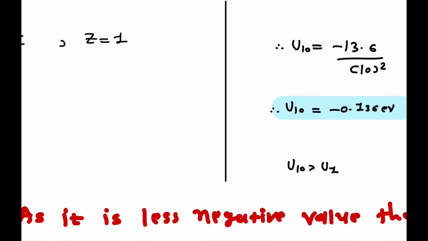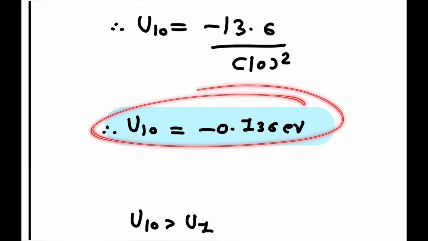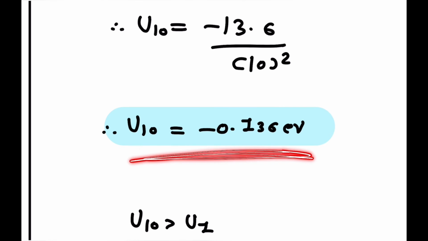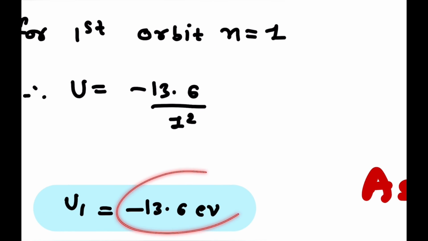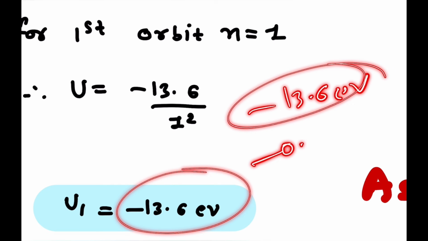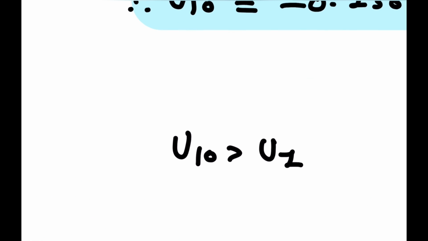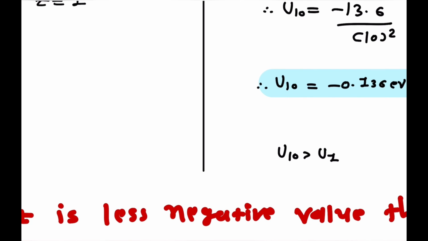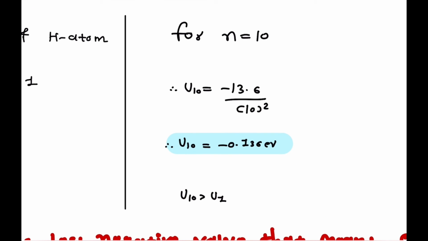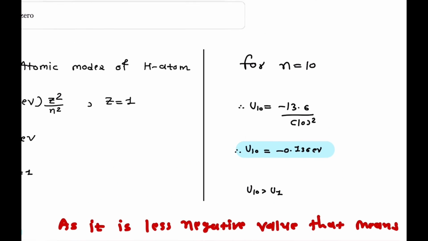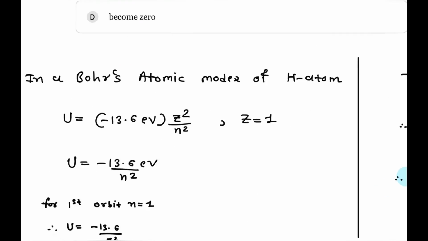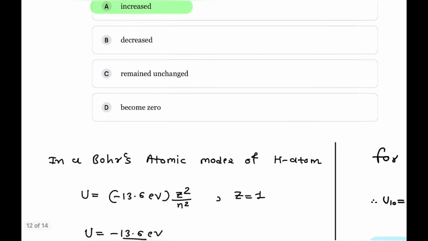It is the less negative value, because minus 13.6 electron volt is more negative compared to minus 0.136 electron volt. So the potential energy of the 10th orbit is greater than that of the first orbit. That's why the option is increase.